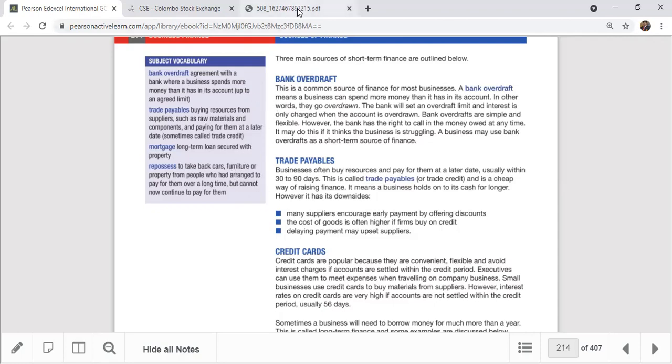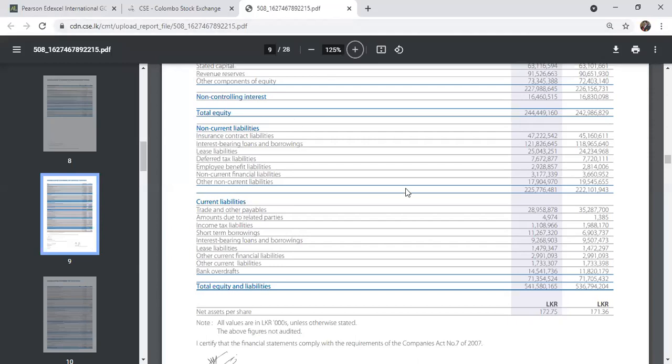You can see here in this business, there is a massive trade payable value of 28 billion. This year it has gone down from 35 billion to 28 billion, right?